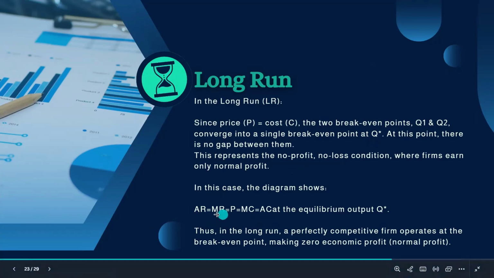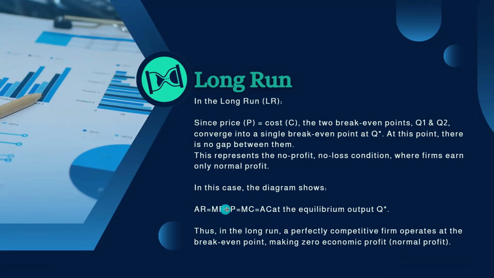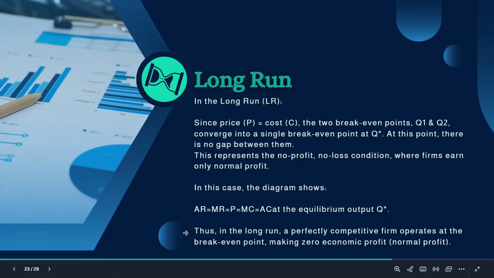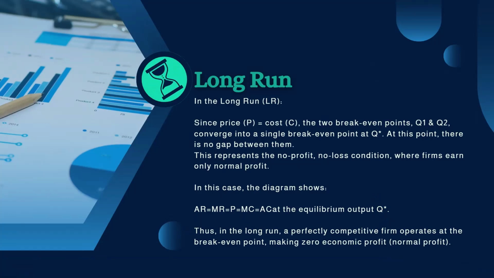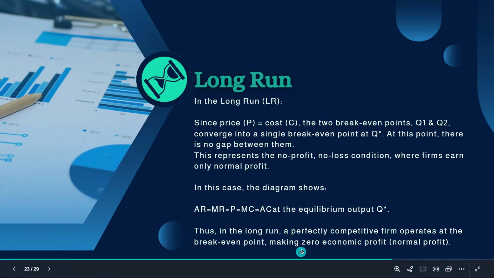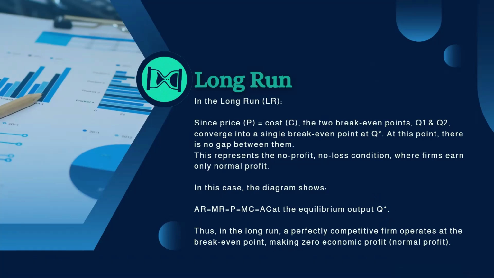So in this case, the diagram shows average revenue, marginal revenue, and price and marginal cost are equal. And average cost is also in equilibrium at the output of Q star. That means in this case, the profit is 0 at the equilibrium point. So thus in the long run, a perfectly competitive firm operates at the break-even point, making 0 economic profit.